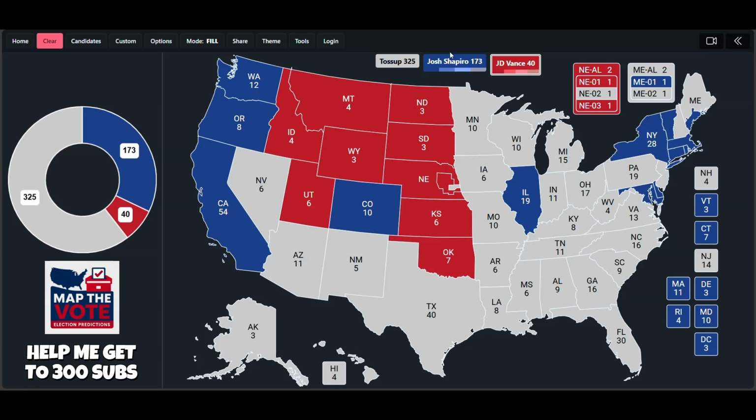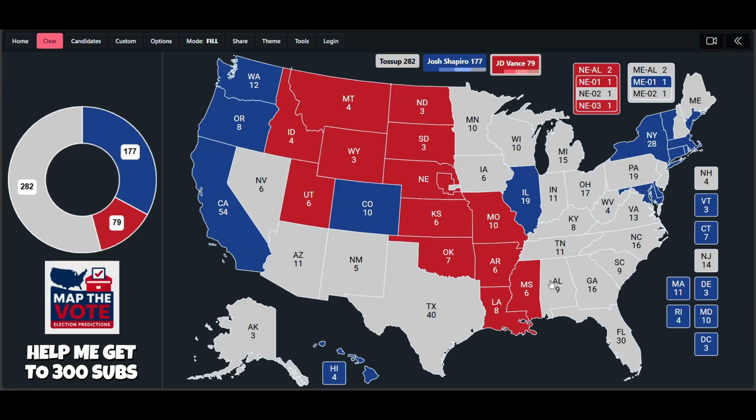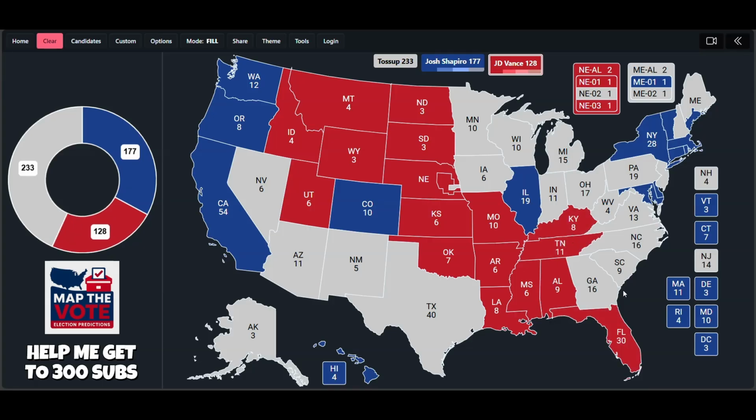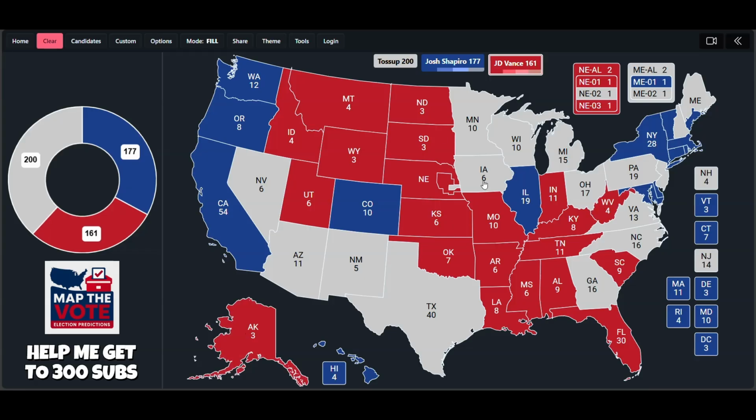Now, for the Democrats, they have a map here where I think they're going to start off with 177 safe electoral votes, and for the Republicans, they will start off with somewhat of a similar number, slightly less. I think the Republicans are going to start off with around 161 safe electoral votes.